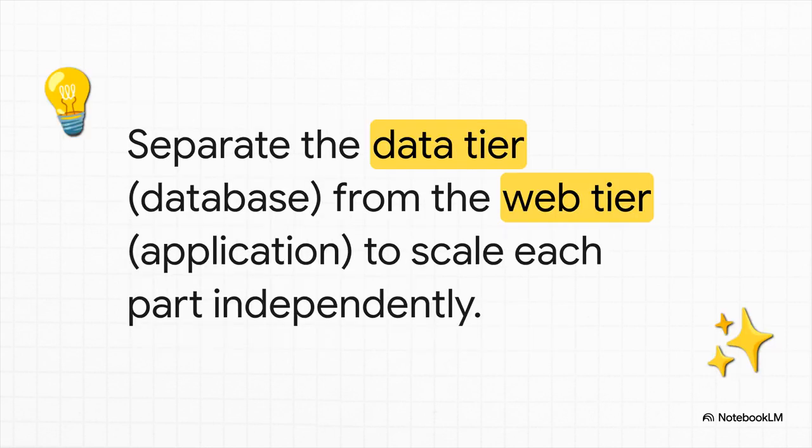As more and more people use the app, everything gets slower and slower until the whole system just grinds to a halt. So here's our first big architectural move. We split the work. We give the application its own dedicated server, and we give the database its own dedicated server. Now we can tune and scale each one of them independently based on what it needs. This is a total game changer.